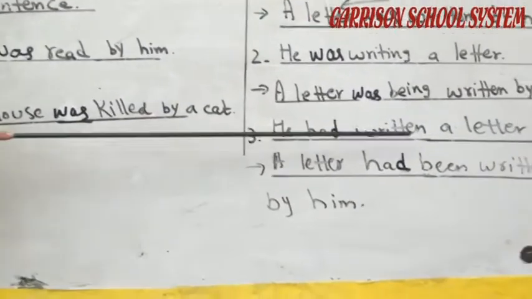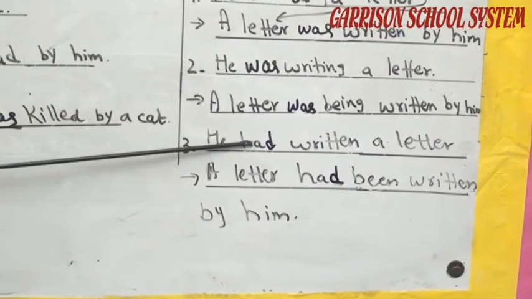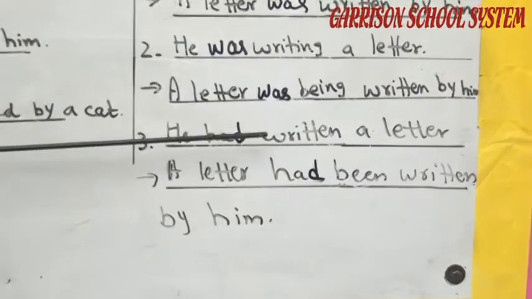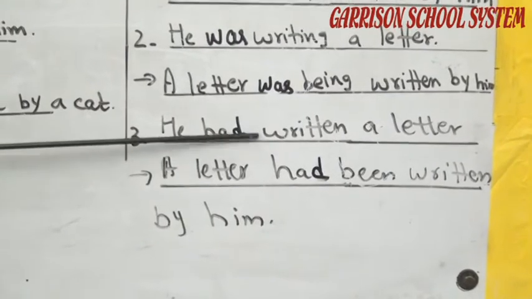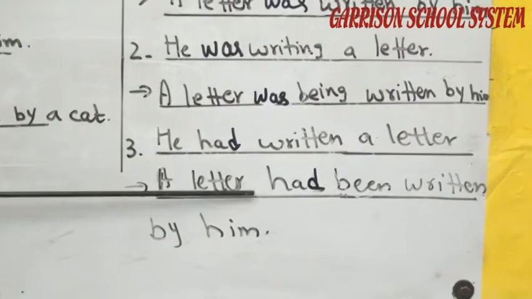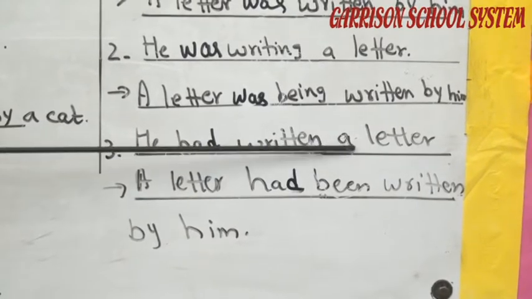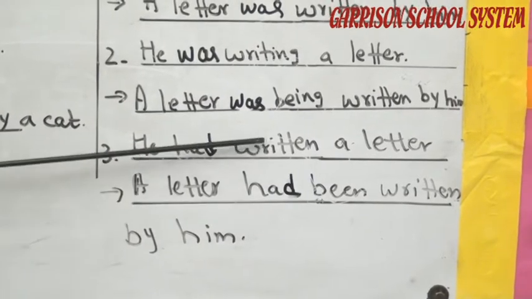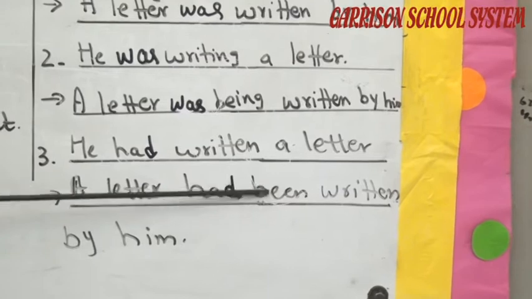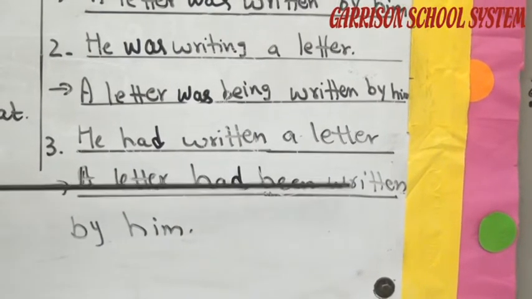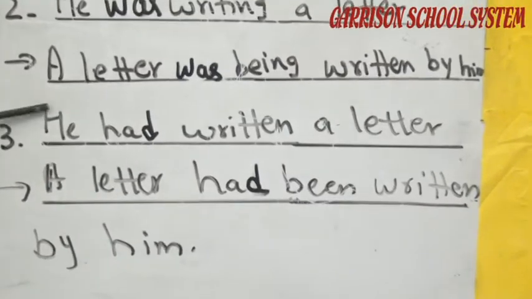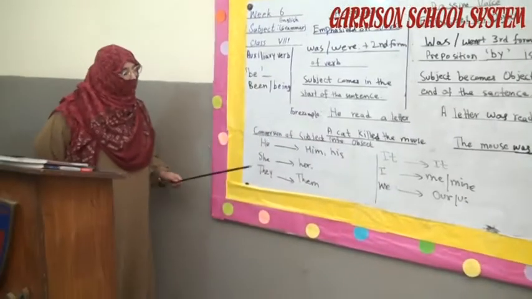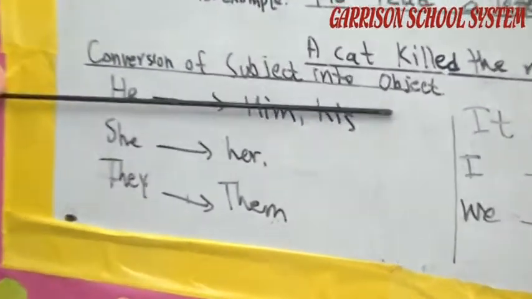Then: he had written a letter. It shows that "had" plus the third form, written, is the past perfect tense. And we change past perfect tense into past perfect passive voice. How? A letter, the object of the active voice, becomes the subject of the passive voice. A letter had, we use the auxiliary verb "been" before the third form of the verb, then by him; he converts into him.